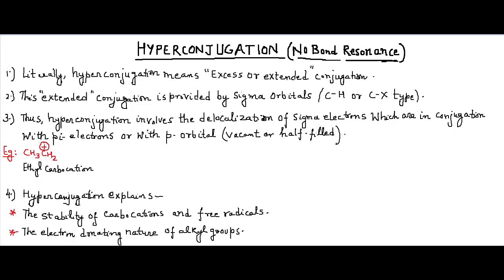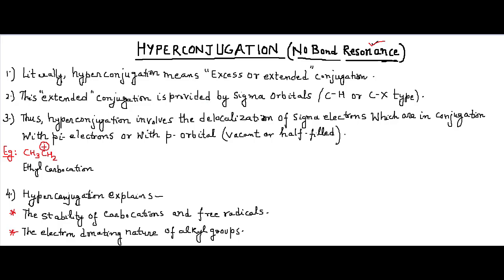Hello friends, so today we'll discuss the concept of hyperconjugation. Hyperconjugation is also known as no bond resonance. As you can see, I have written in brackets no bond resonance. Why it is no bond resonance, we'll see when we discuss the example. I have written several points which describe the phenomenon of hyperconjugation, and we'll discuss them one by one.